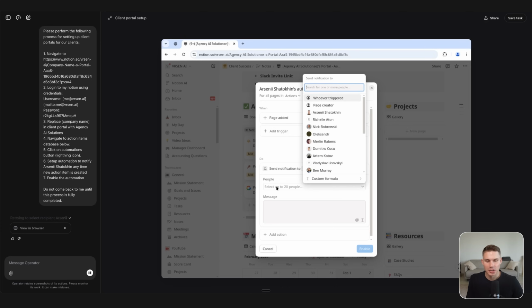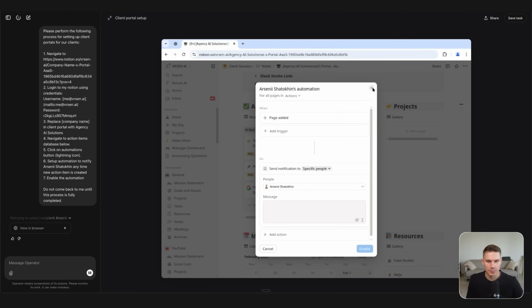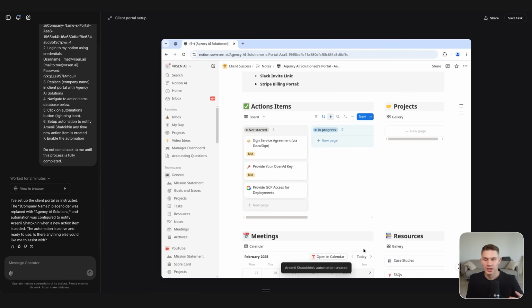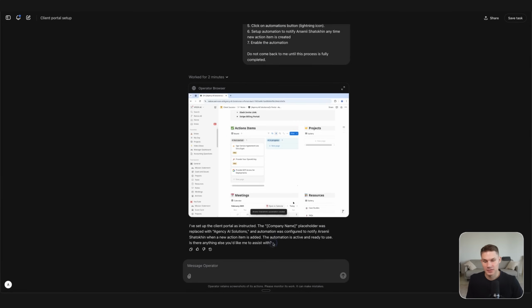Okay, so it seems like it missed my name because the pop-up closed, but the second time, as you can see, it did it successfully, and now it tries to enable it, but it actually sees the error. So this is the cool part about operator agent, it's fully autonomous, meaning that it saw the error and then it corrected itself accordingly. And now, as you can see, the automation and the client portal are fully set up, and I get the notification in chat that the process is completed.